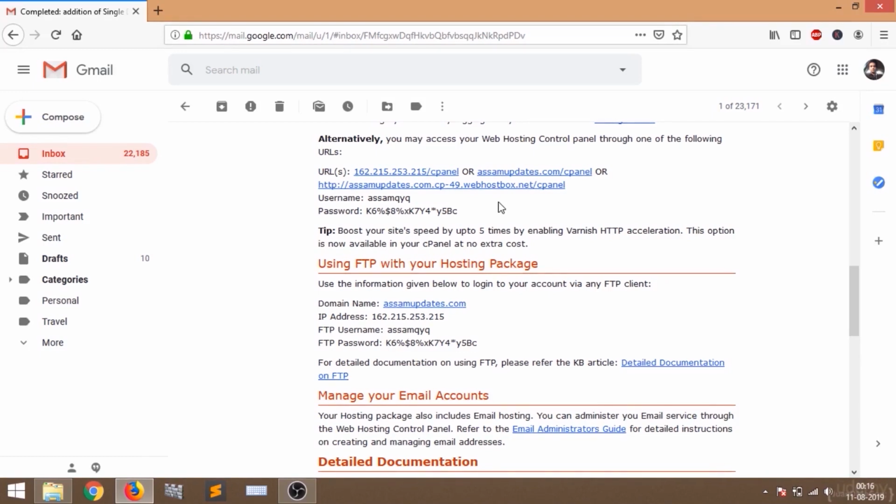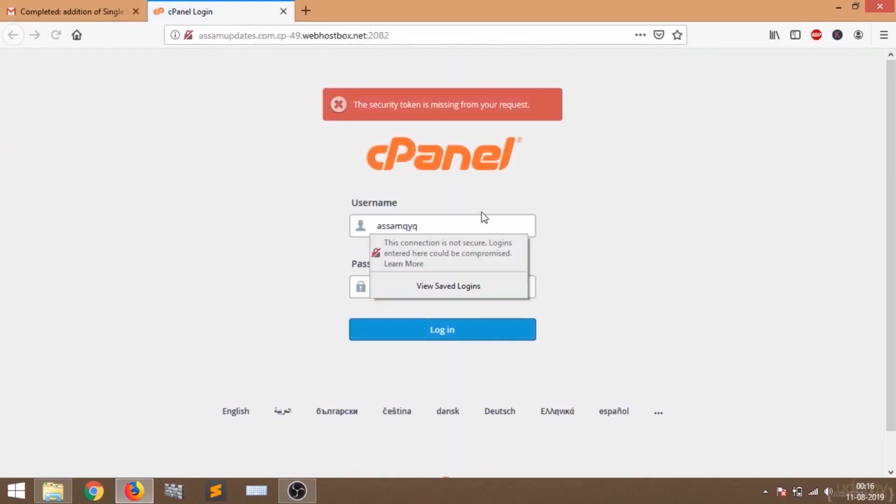Now what you have to do is just go to this long link. Just do not go to these short URLs. These two URLs, just go to this long URL they have provided us. I'm going to click this long URL. Now you can see I have got to the login page of the cPanel. Here I have to put the username and the password they have provided us.